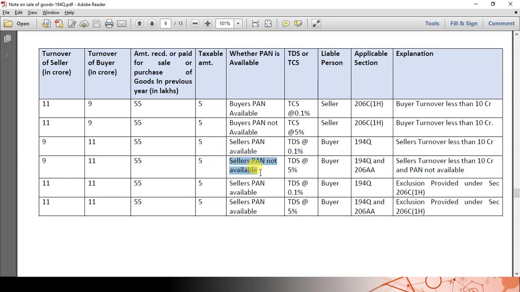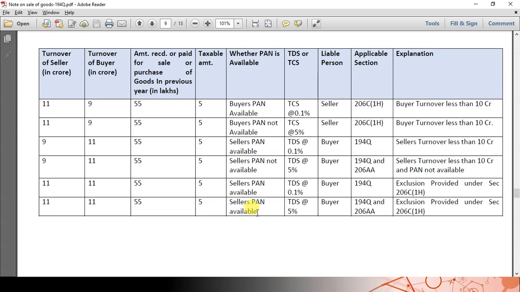In the next example, both the seller and buyer are satisfying the conditions. The primary responsibility will be on the buyer. So the buyer has to deduct the TDS under section 194Q at 0.1%. So if the seller's PAN is available, 0.1%. Seller's PAN is not available, here is a typing mistake, not available. So if the seller's PAN is not available, then it's 5%.